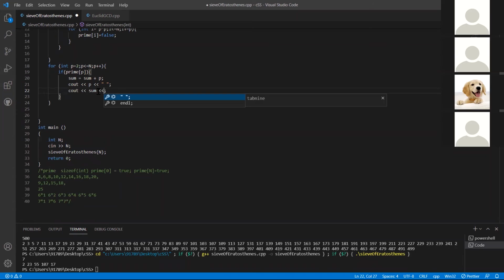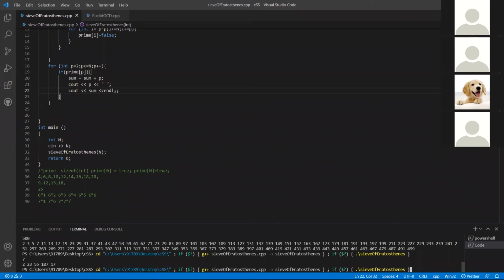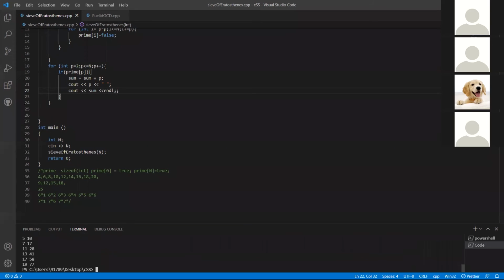Give 20, and also what if the sum of the prime numbers becomes really large? What do you think, will int be enough then? Okay, let's output the sum after the for loop is finished.